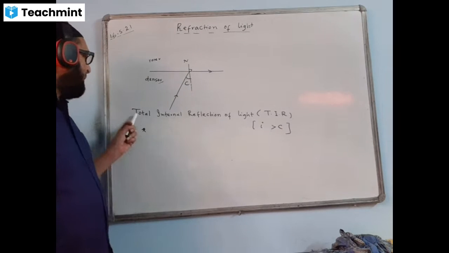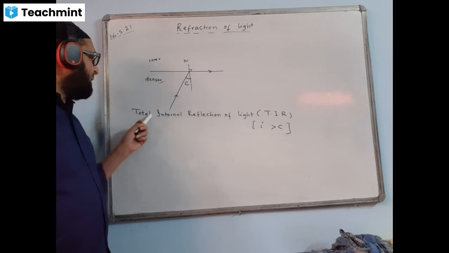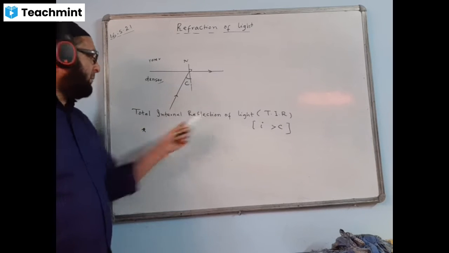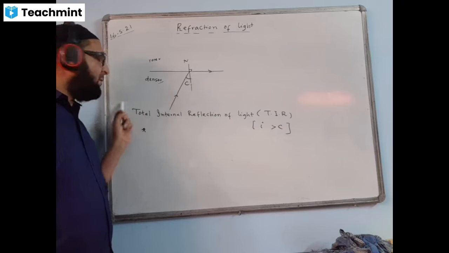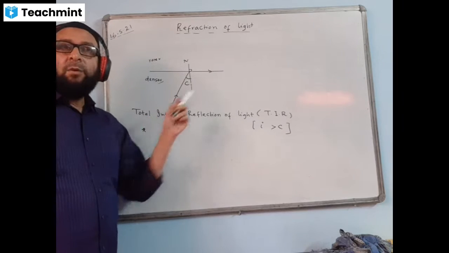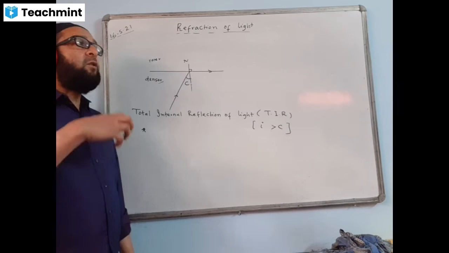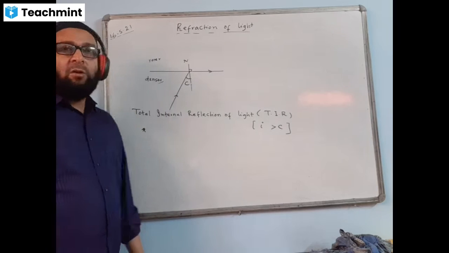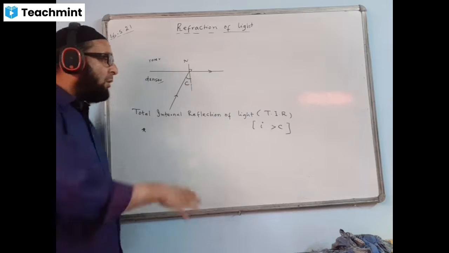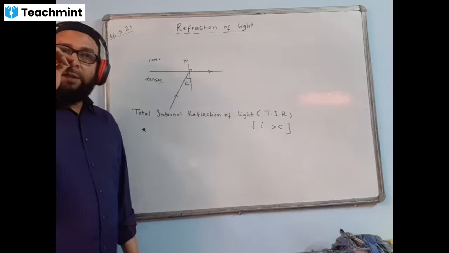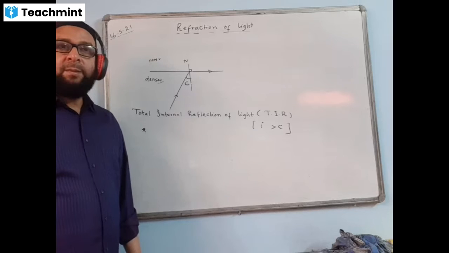The question comes very often: why is the word total given? Internal is understood because it takes place within the denser medium. But why is it called total? Total means 100%, because in such reflection there is no loss of energy. In ordinary reflection, through a wall, a surface, or a mirror, there will be loss of energy.